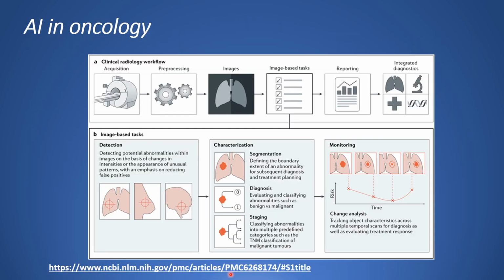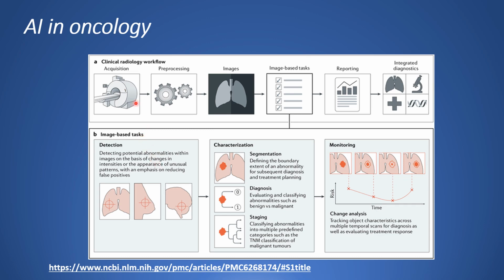This is a nice survey paper which talks about the role of artificial intelligence in oncology. This schematic outlines the various tasks within radiology where artificial intelligence implementation is likely to have a large impact.